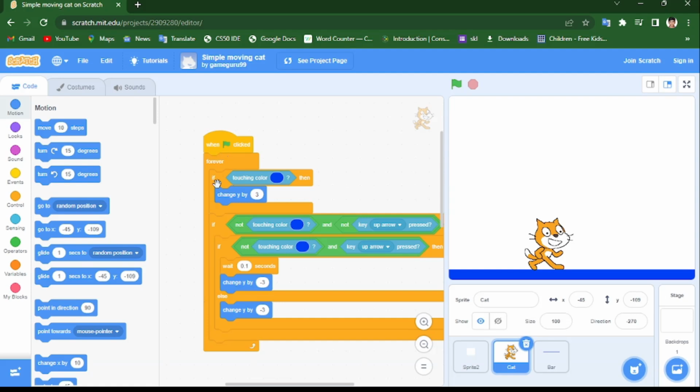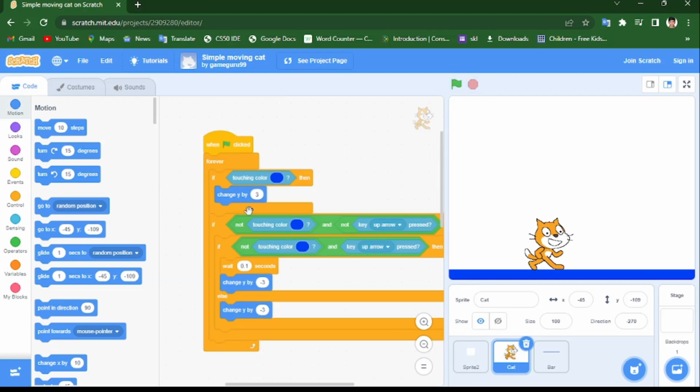And in forever we put an if condition: if touching color blue, change y by 3. If touching color blue, the cat will come down 3 steps. See, as I showed you, touching, 3 steps, come down. It looks like the cat goes down with a jump, but it's not like that actually.